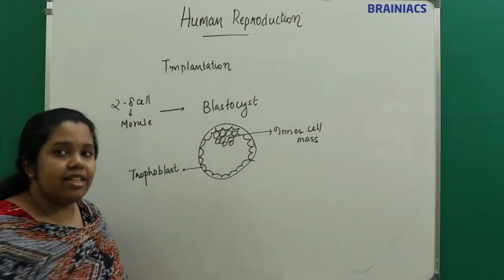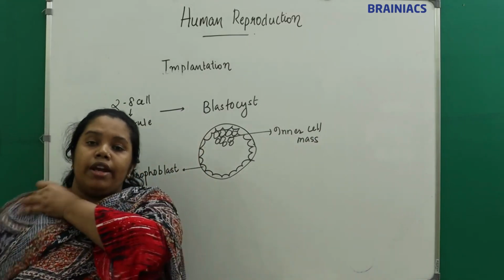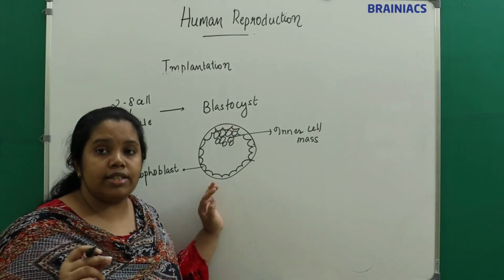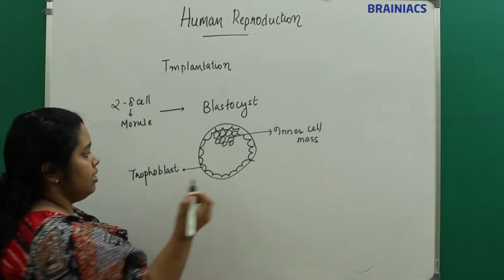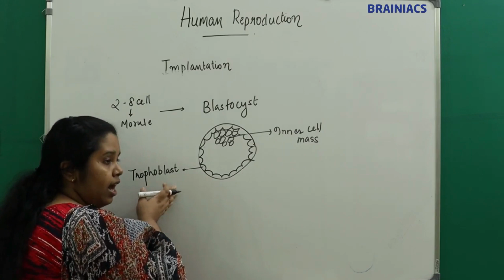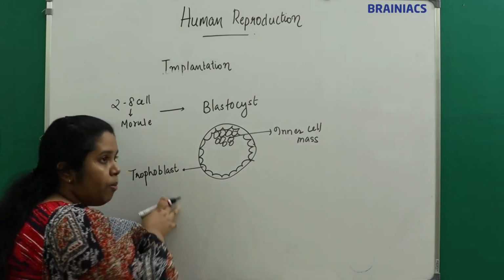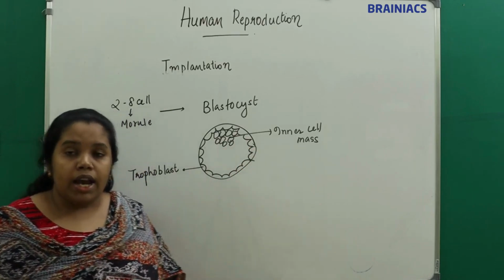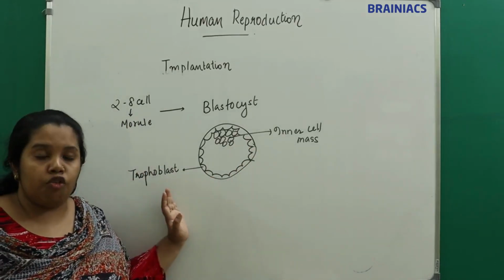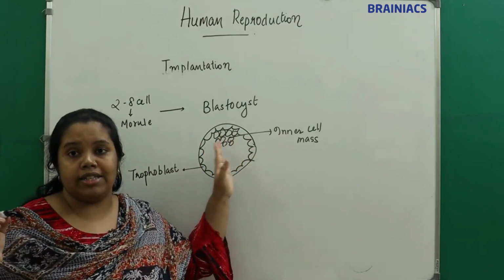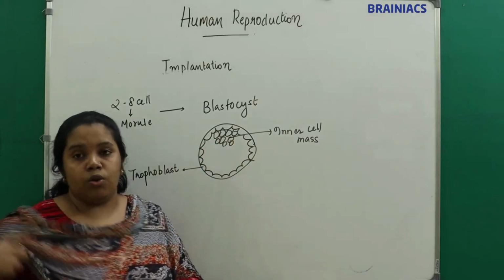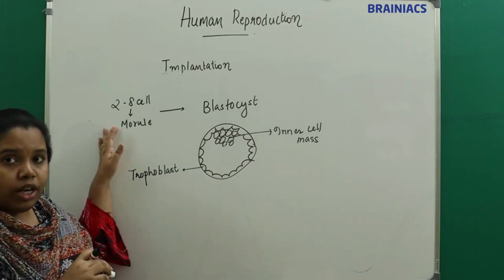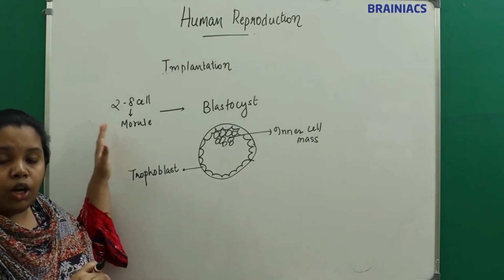Okay, so this stage is called what? This stage is called the blastocyst stage. It has an outer layer called the trophoblast and an inner layer called the inner cell mass. And I told you that at the morula stage, it has entered into the uterine cavity or the uterus, right?